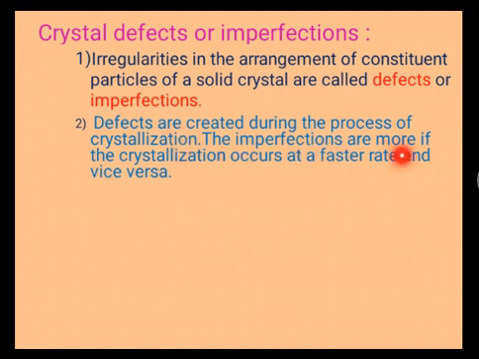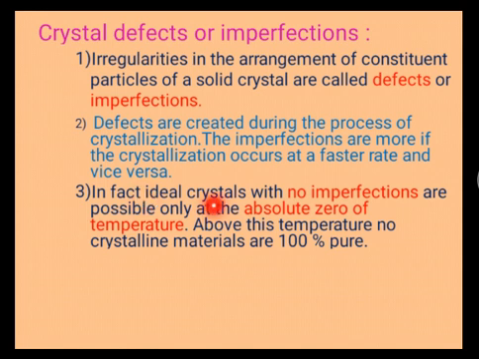The imperfections are more if the crystallization occurs at a faster rate, and vice versa. Imperfections are more if the crystallization is faster, and imperfections are very low when the crystallization is slower.